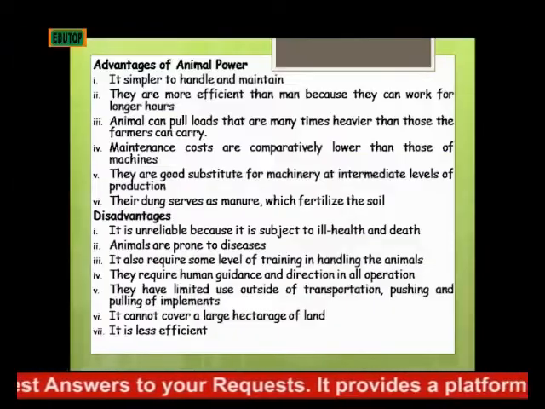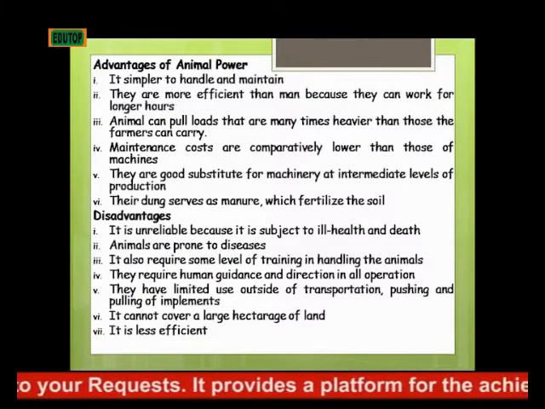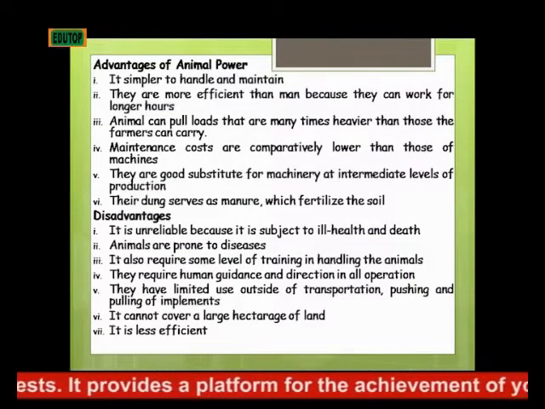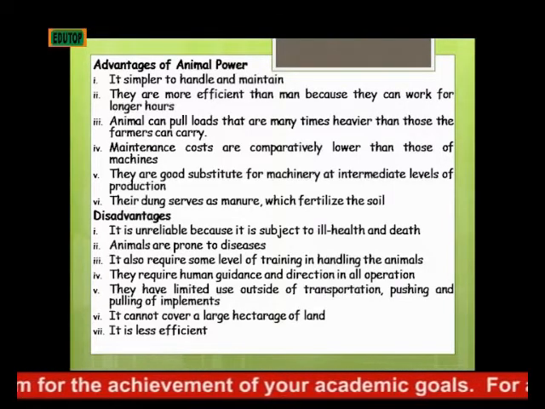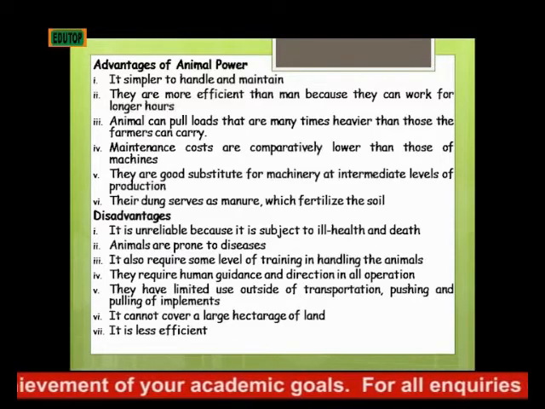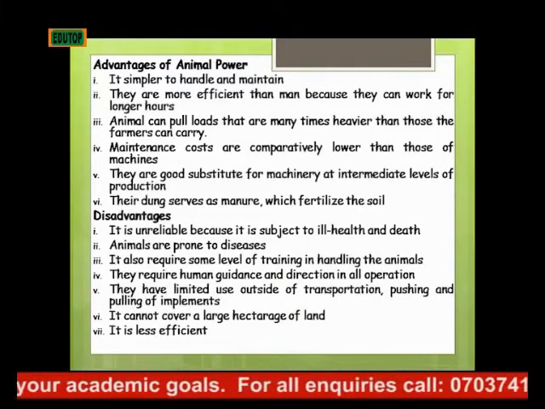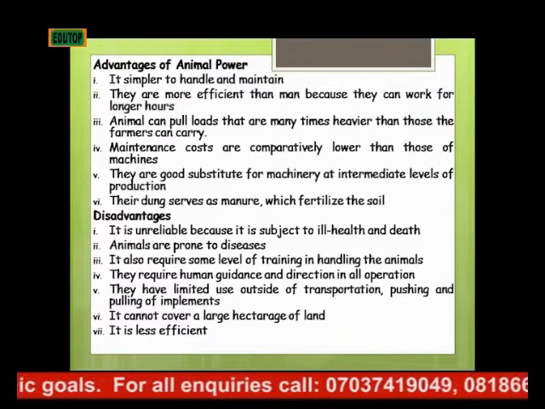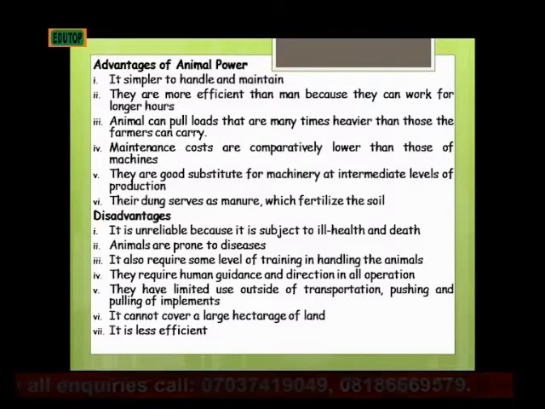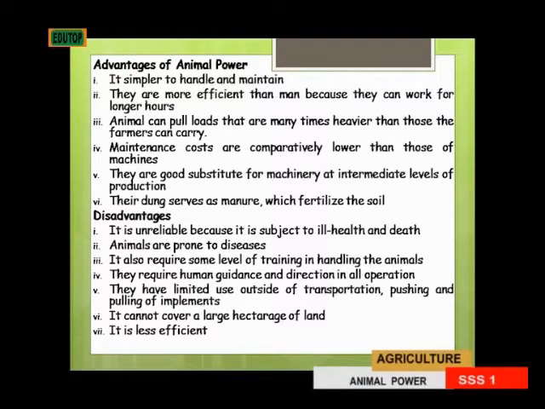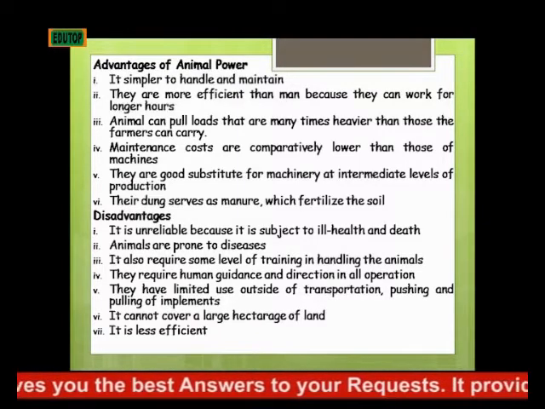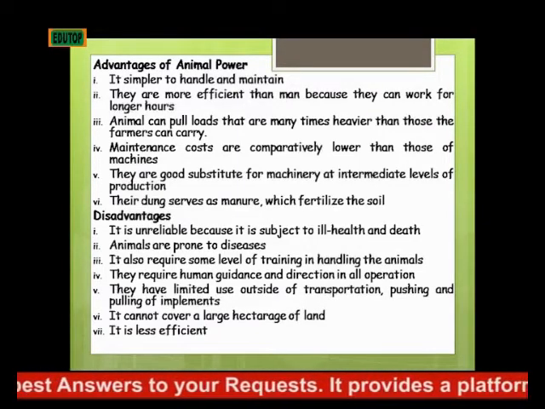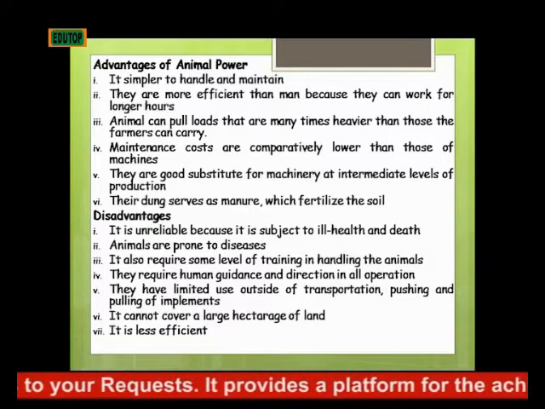The first one is that it is unreliable because it is subject to illness and death, also like the human being. Animals are prone to diseases, just like human beings are prone to diseases, and they are also prone to infections. It also requires some level of training in handling the animals. That is one of the disadvantages, that it requires trained personnel to control and handle the animals. Then they require human guidance and direction in all operations.